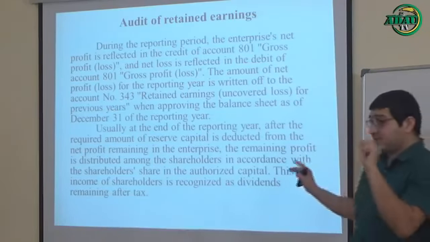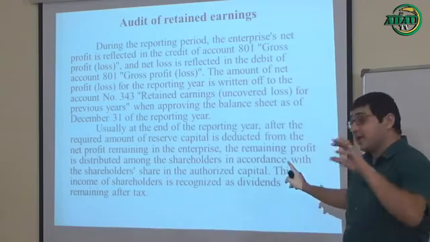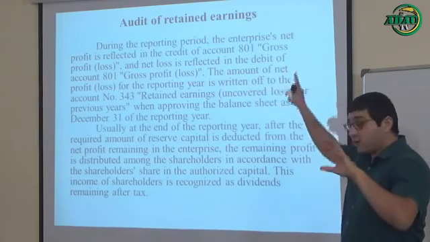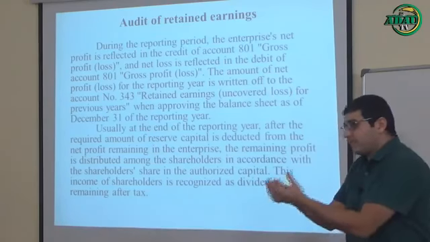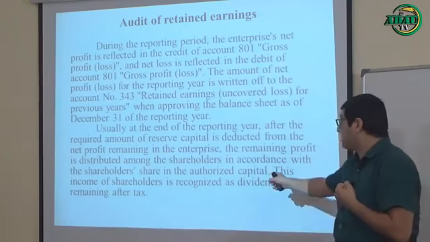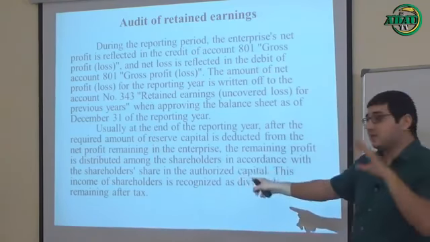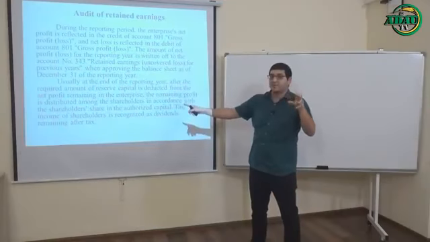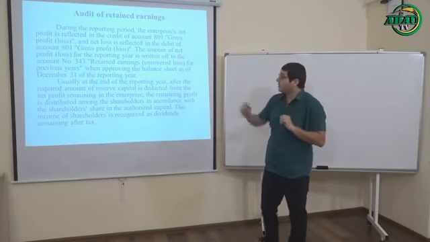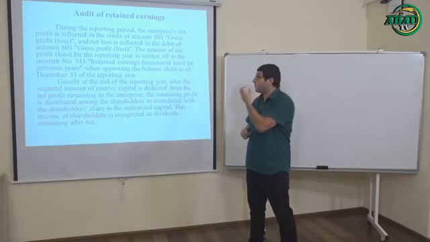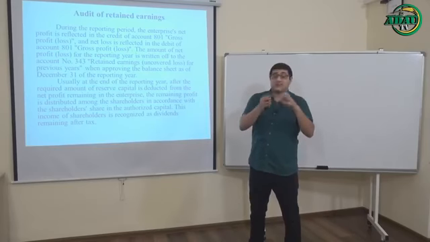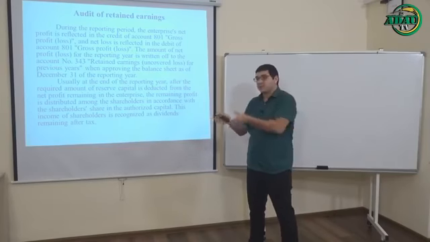So let's read our last sentence. If your retained earnings are distributed among shareholders, this type of income for shareholders is called dividends. And dividends must be the remaining profit after tax. So it was our last slide for today's lesson, and I want to remind you that our subject is a non-specialty subject for third year economics students.